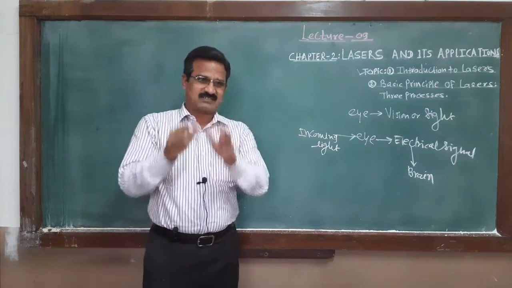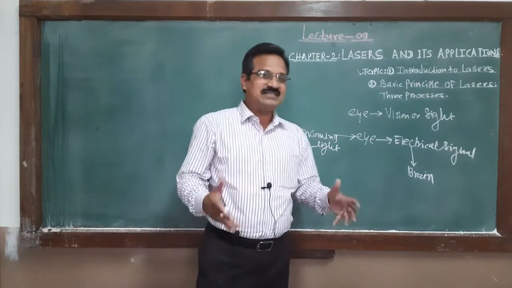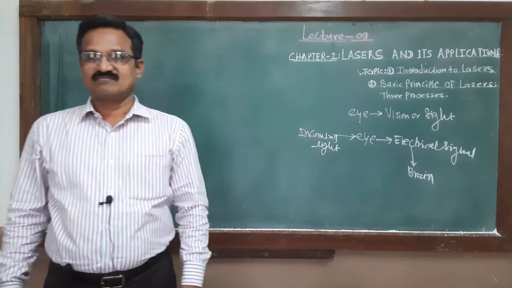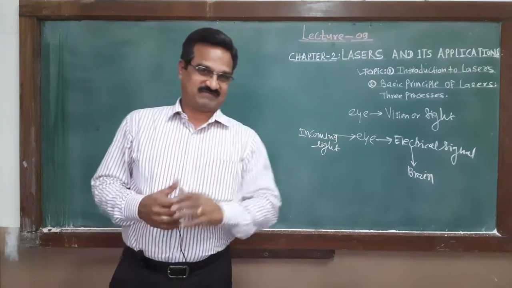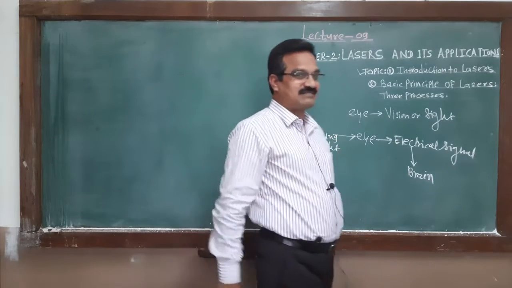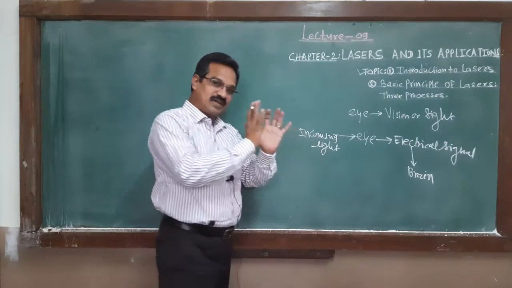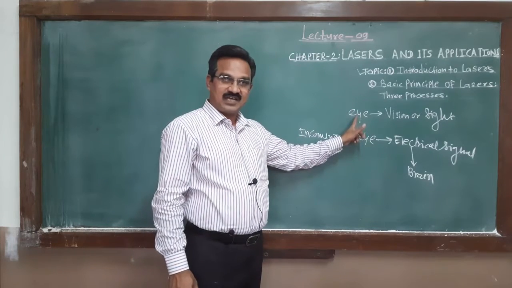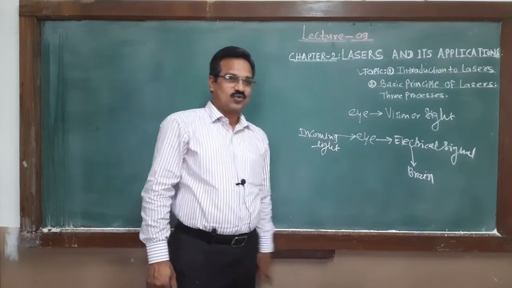Brain processes that signal and creates images or pictures in our mind. And at that time we sense the different pictures and different images. Means in short, sense related to the eye, we call it vision or sight.